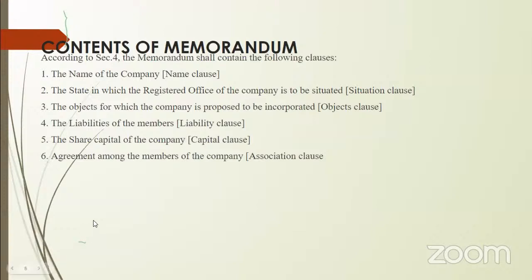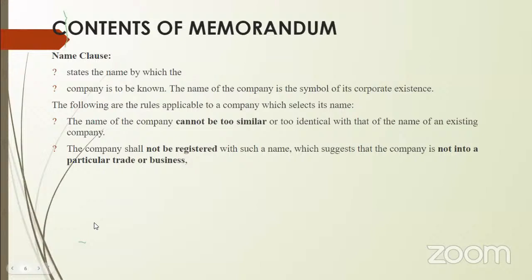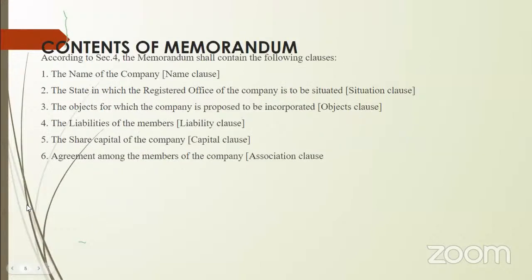So first clause, the name clause. What does the name clause say? These are the contents under which, depending on the company, the information changes. Every company's memorandum of association will have these, and the information inside each clause changes according to that company.